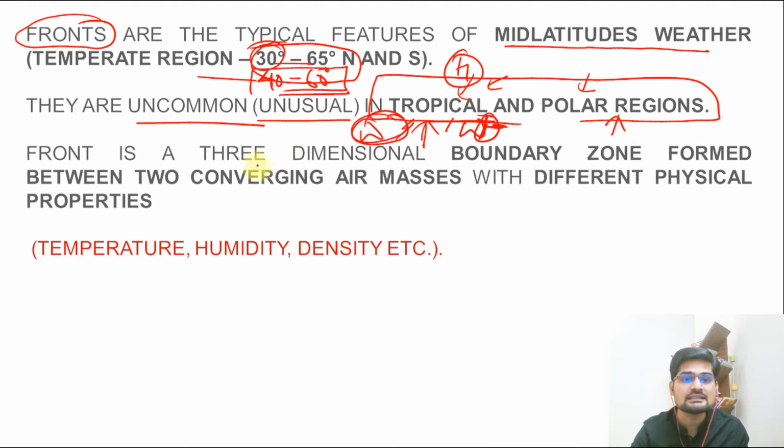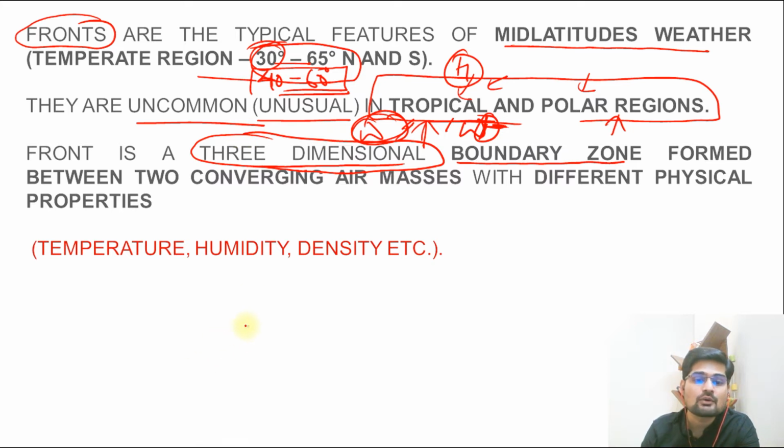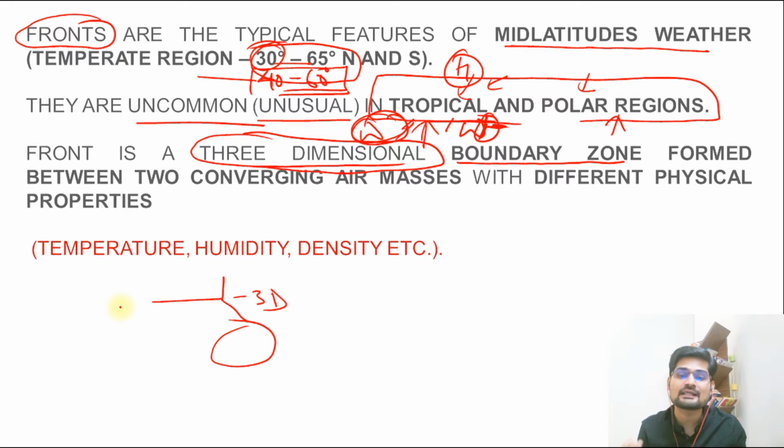But a front is a three-dimensional boundary zone. Now here is the catch. It is a three-dimensional boundary zone. Basically it means a boundary zone which is three-dimensional, which has a length, which has a width, which also has a height, right? That is why it is 3D. So that is important. It will have not just horizontal expanse, but also altitudinal expanse as well.